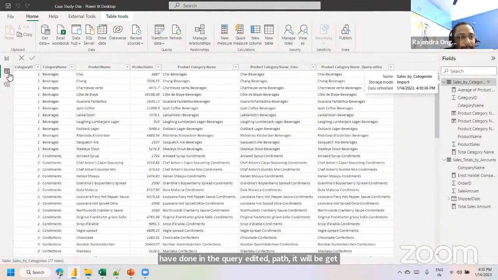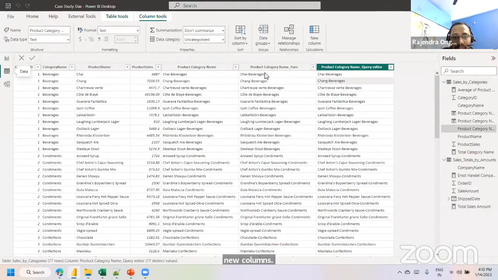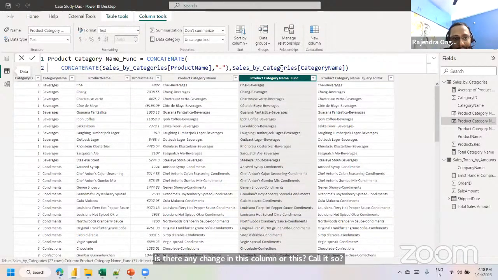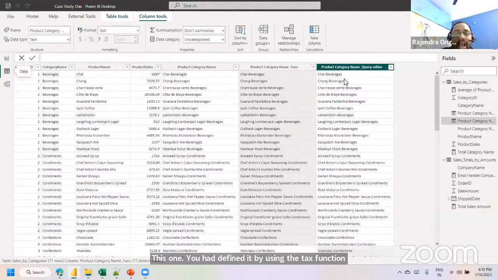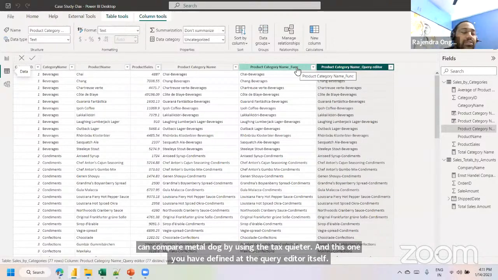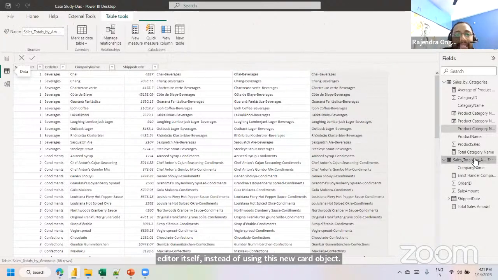This is the Power BI Desktop data view. We can see that new column. Is there any change between this column and this column? This one you have defined by using the DAX function, concatenate, and this one you have defined in the query editor itself. So the best approach, as I said, is to define any new columns in the query editor itself instead of using the new column object. One more object we have is the calculated table.